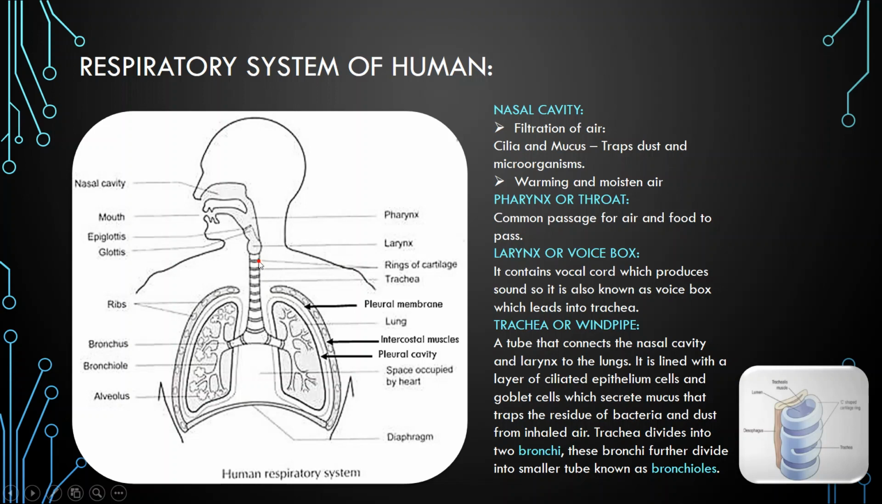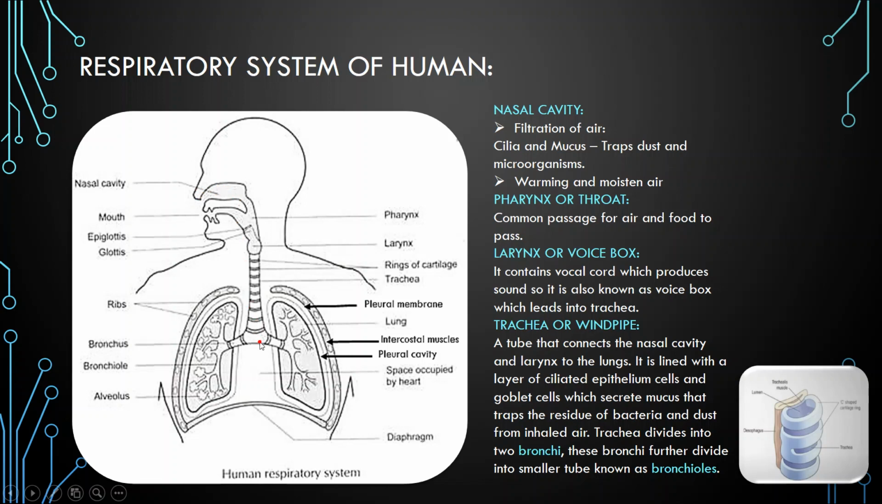The inner lining of the trachea is lined by ciliated epithelium cells and goblet cells, which secrete mucus and trap the residue of bacteria and dust from the inhaled air. By the upward movement of cilia in the trachea, the dust residue and microorganisms move upward towards the pharynx and go outside of the body by exhalation.